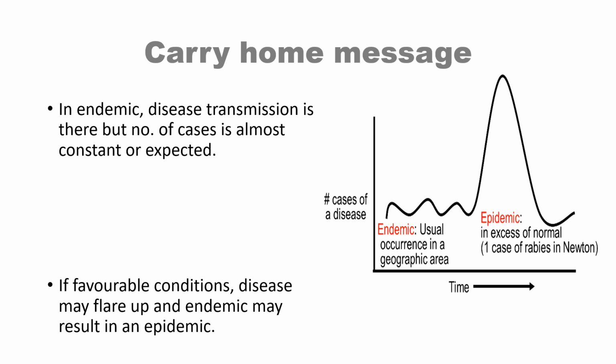Can a disease which is an endemic become an epidemic? Yes, it can become an epidemic whenever there are favorable conditions. Then an endemic may become an epidemic, and one of the good examples for this is hepatitis A. Hepatitis A is otherwise an endemic disease in countries like India. However, if favorable conditions are there for the disease, then it may very easily become an epidemic.